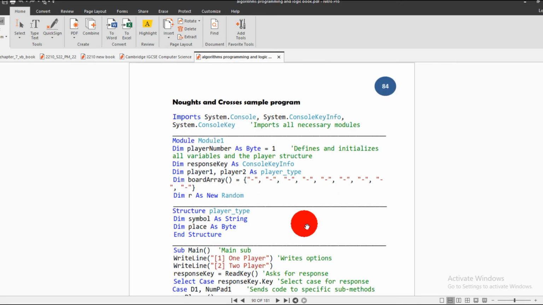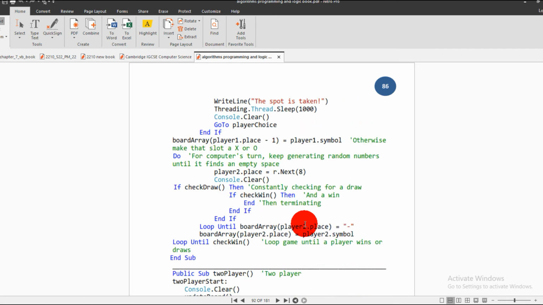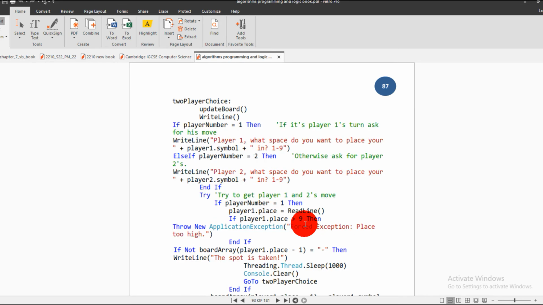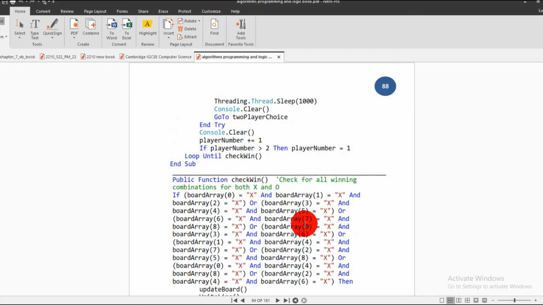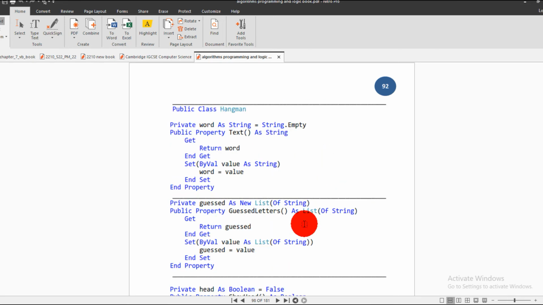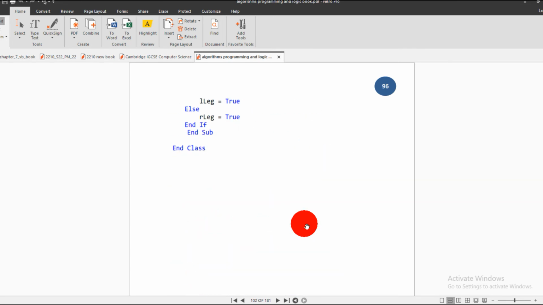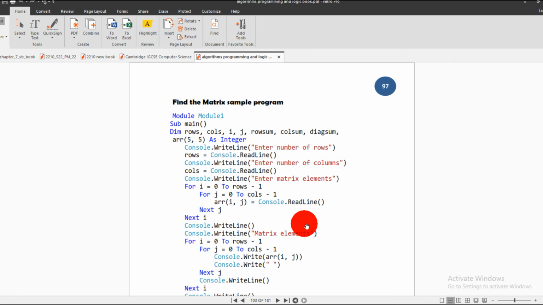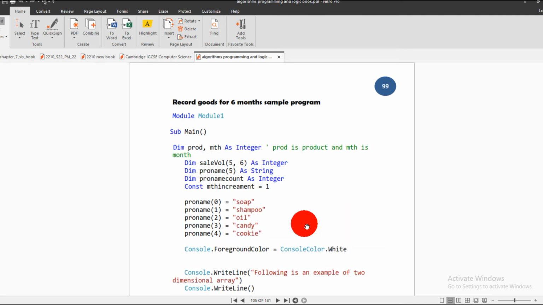Now the Noughts and Crosses game sample program is written here in VB.NET, fully tested on multiple systems by myself. So all programs are working. You may type and check. The guess the word sample program is written here, of course, so you check it. Find the matrix sample program. You may check it here. I'm not going to reveal all the code.